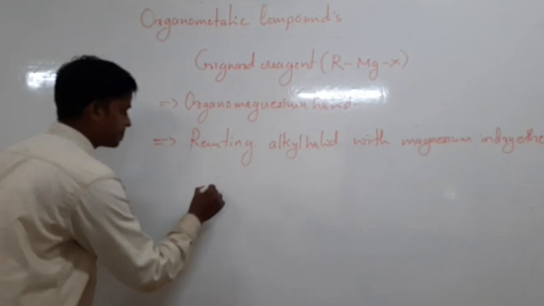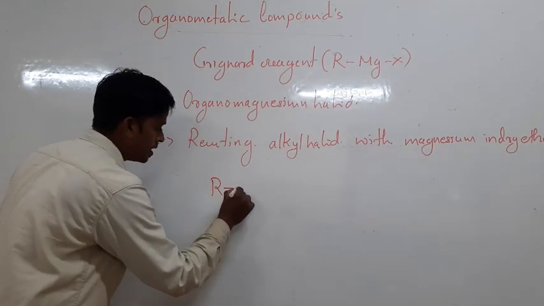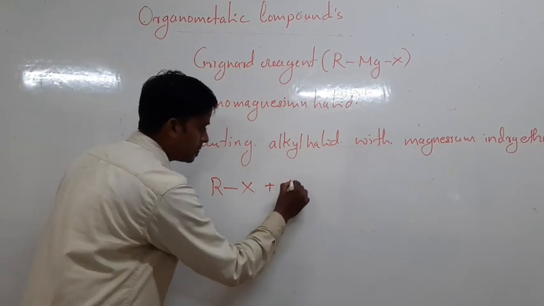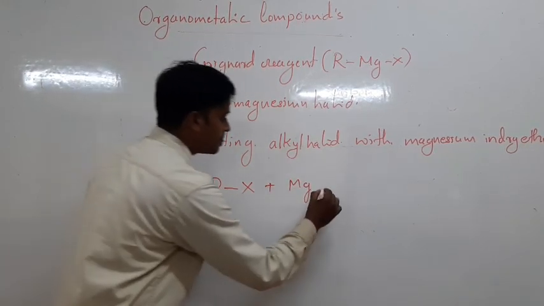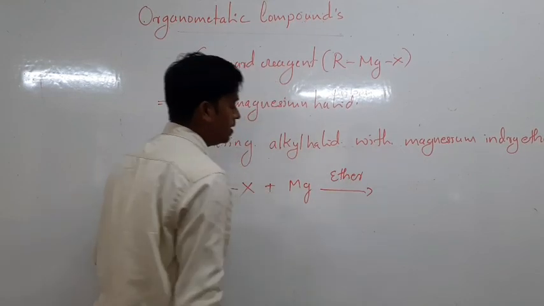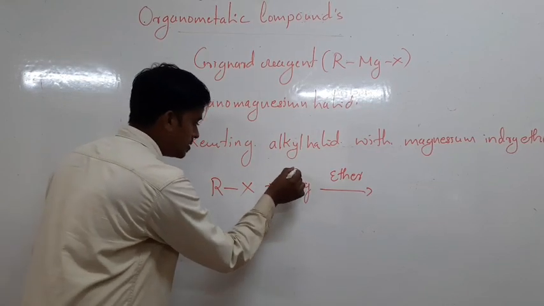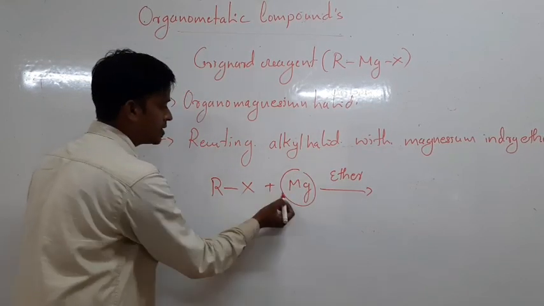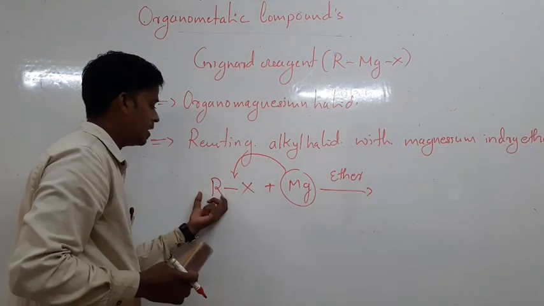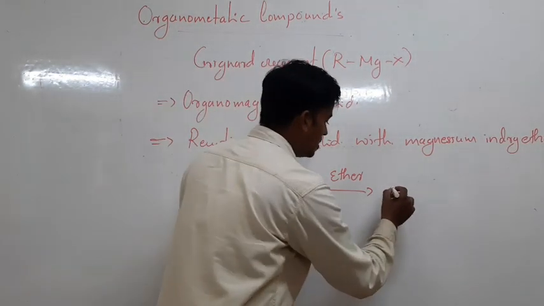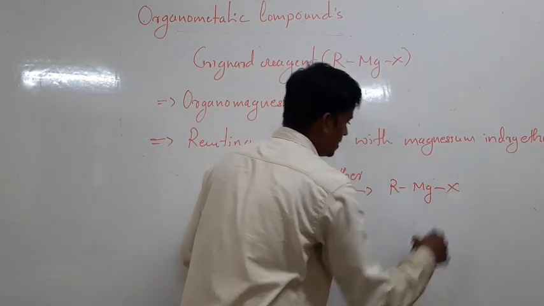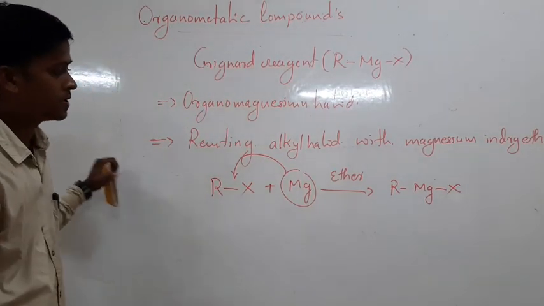In general, alkyl halide means RX. It is reacted with magnesium in dry ether. When you react alkyl halide with magnesium, magnesium is introduced between the alkyl and halogen to give Grignard reagent, RMgX.